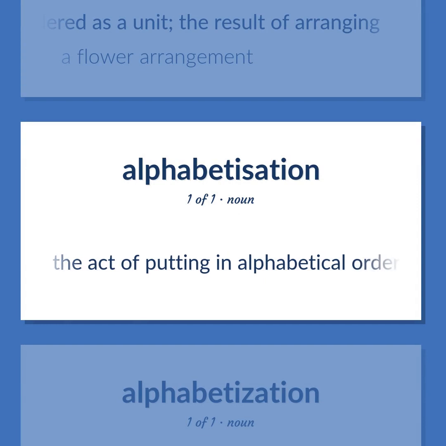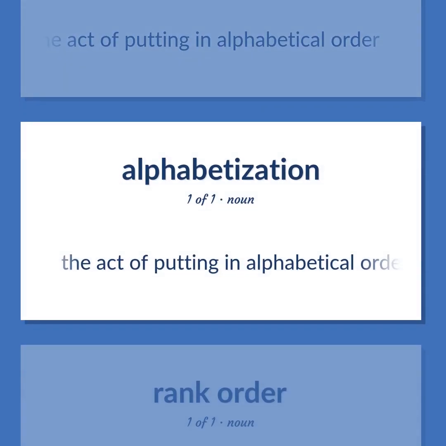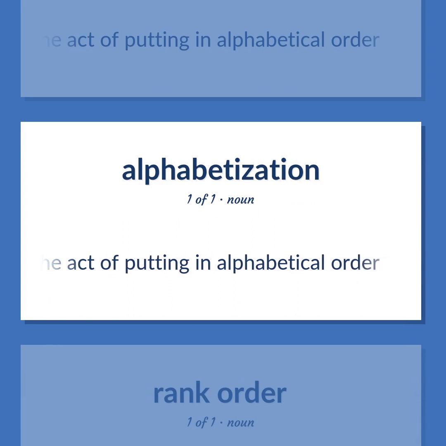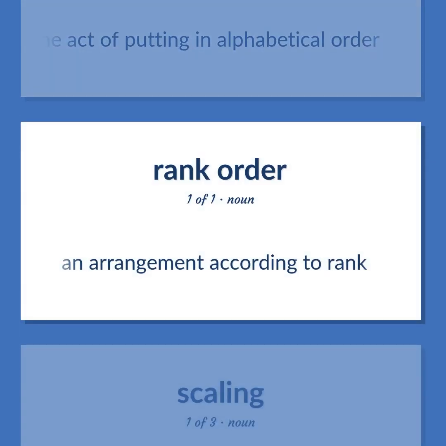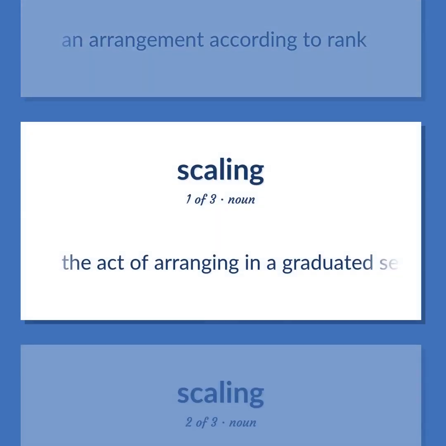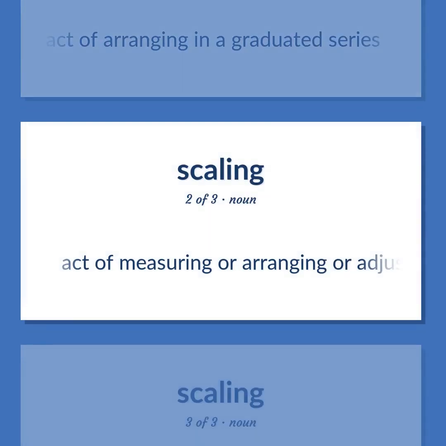The act of putting in alphabetical order. An arrangement according to rank. The act of arranging in a graduated series. Act of measuring or arranging or adjusting according to a scale.